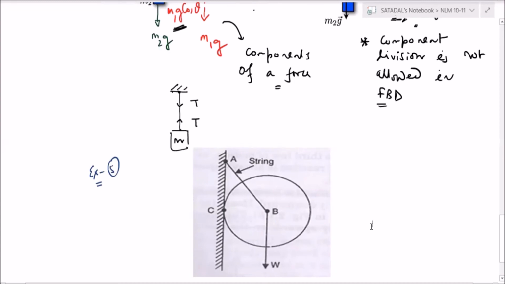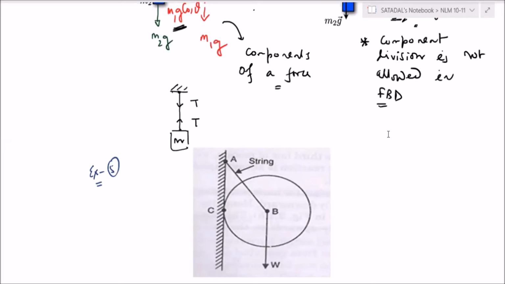Quickly do it. Yes, Altaf, tell me. Sir, what is the full form of FBD, sir? Free body diagram. Okay. Don't sleep too much.